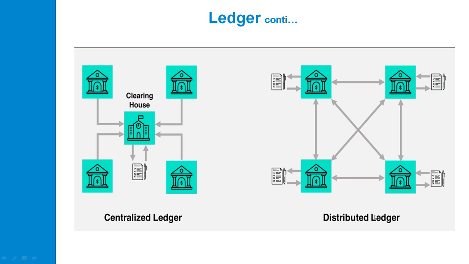Whereas in the distributed ledger, each and every node or customer client is connected with each other, and they have the copy of the ledger. Everyone will have the same copy of the ledger to make the change or access the information. That is the difference between the centralized ledger and distributed ledger.